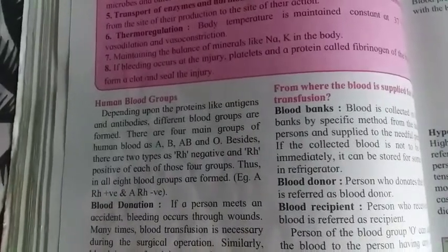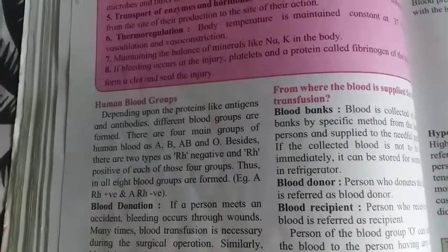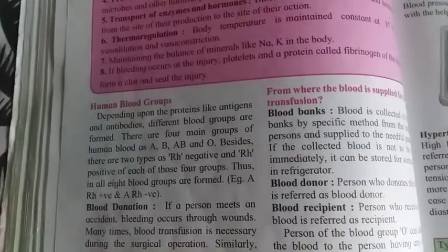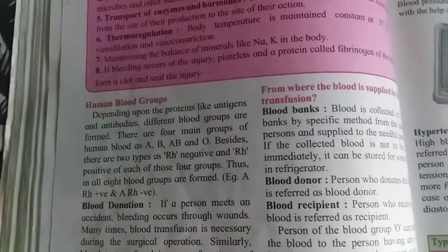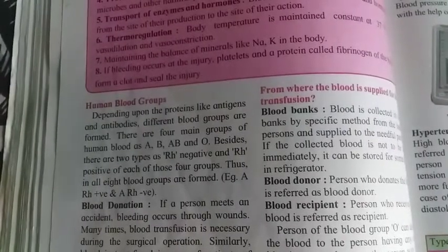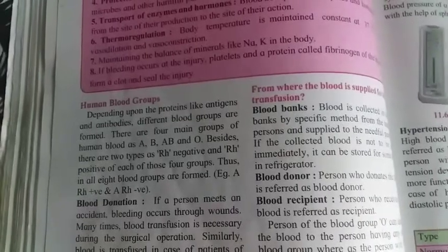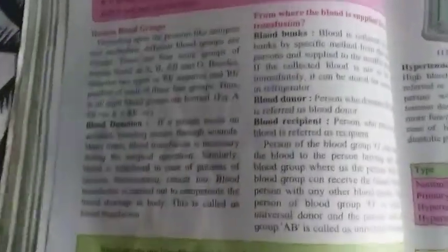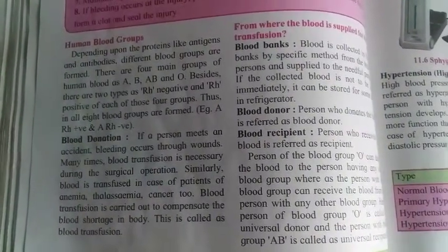Besides this, there are again two types of blood groups. They are Rh negative and Rh positive. So Rh negative and Rh positive of each of these form the four groups. In all, 8 blood groups are formed. That is the example.